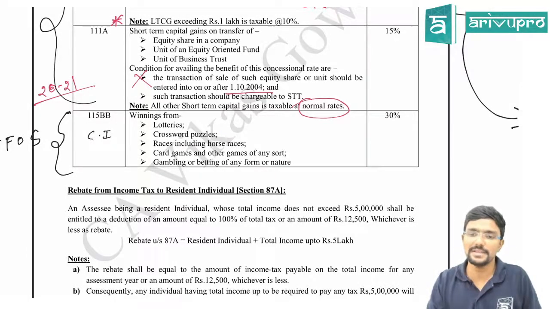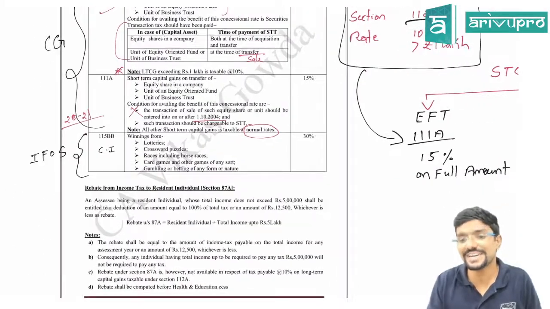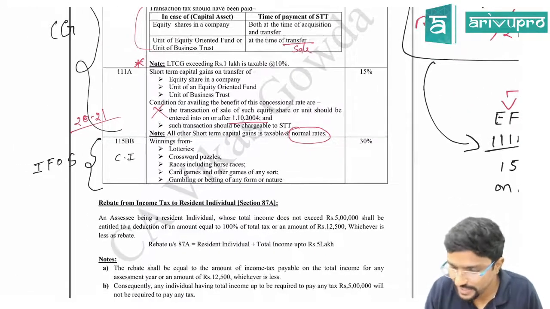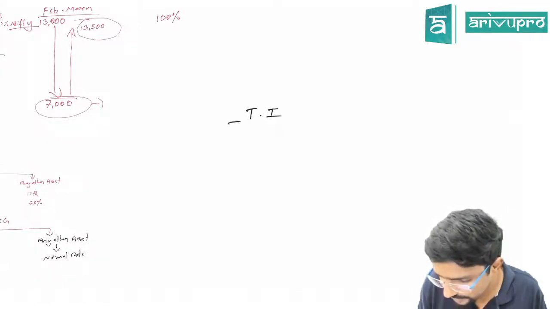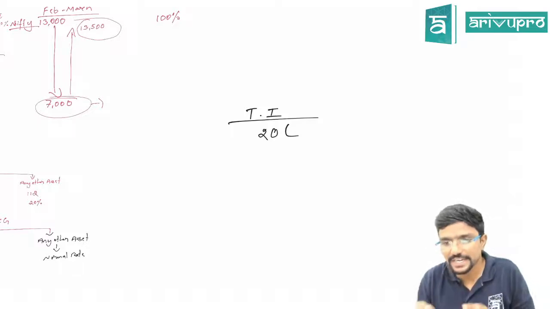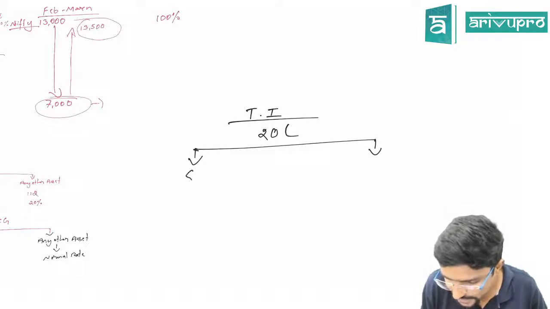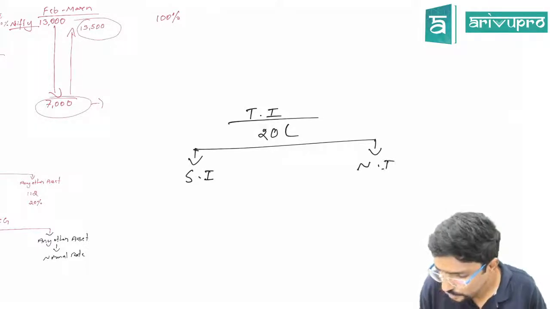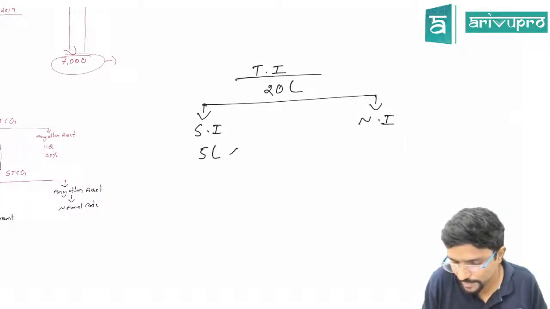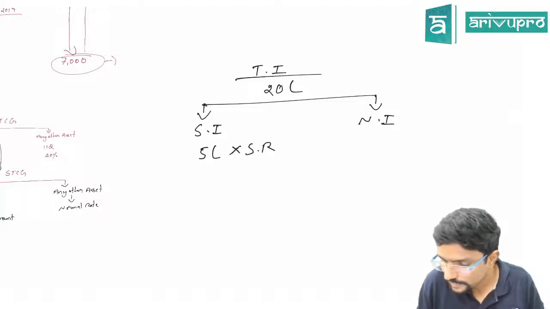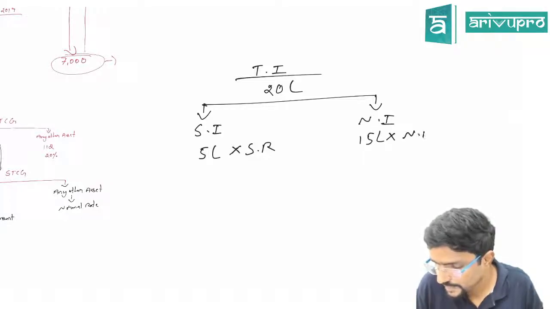If you have any capital gain, then see where it falls and accordingly decide. So these are your special rates, guys. Whenever you have income, assume you have some total income of 20 lakh. First segregate it into normal income and special income. For special income, however much it is, assume it is 5 lakh, the special rate is applicable. The normal income would be 15 lakh. On this, the normal rate is applicable.